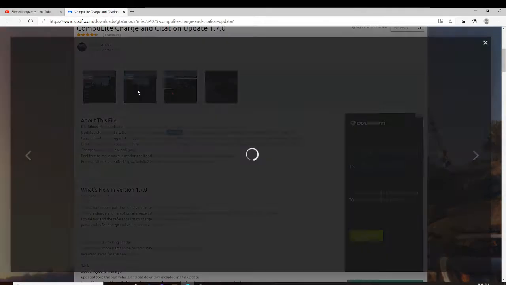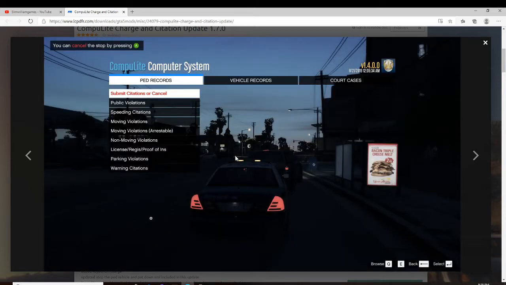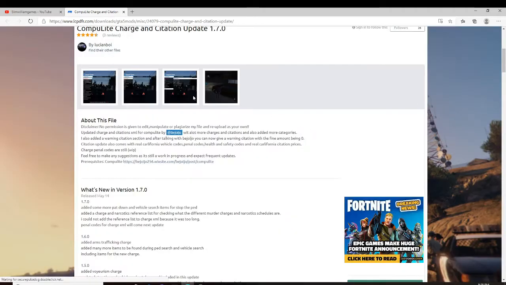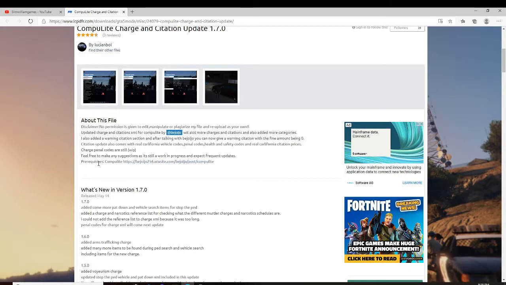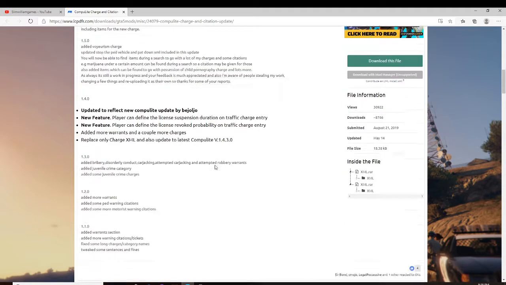So let's go back. It gives you more options and stuff like that after you arrest the guy, or arrest the ped. It gives you more options. So this is it right here.